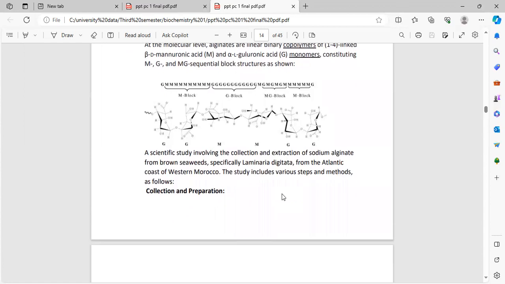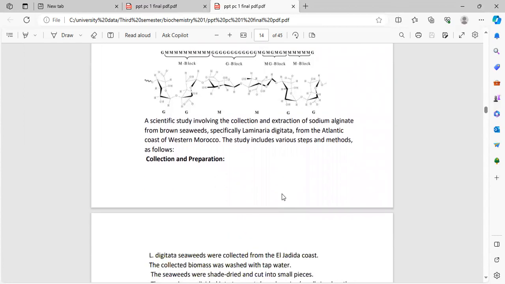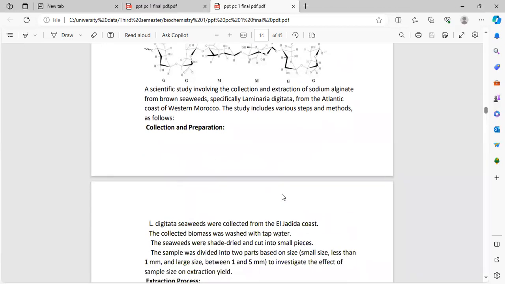A scientific study involving the collection and extraction of sodium alginate from brown seaweed, especially Laminaria digitata, from the Atlantic coast of western Morocco. The study included various steps and methods as follows: collection and preparation.